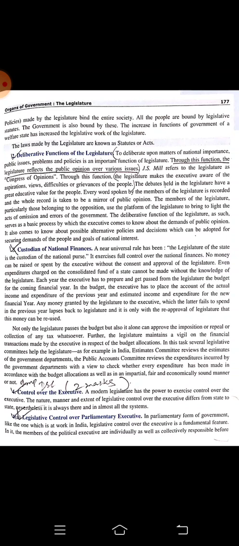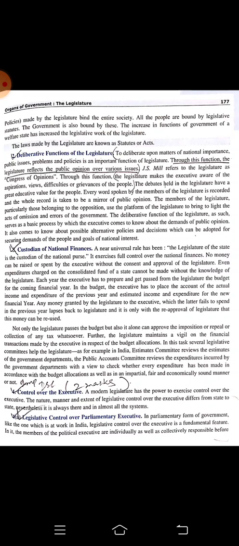The members of the parliamentary executive are elected by the people. They form the government, and some of them form the cabinet ministers. They are the winning party.